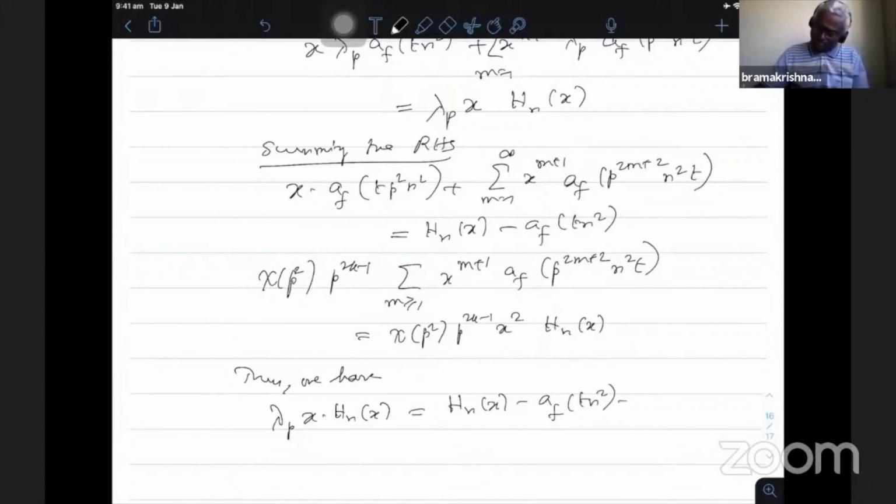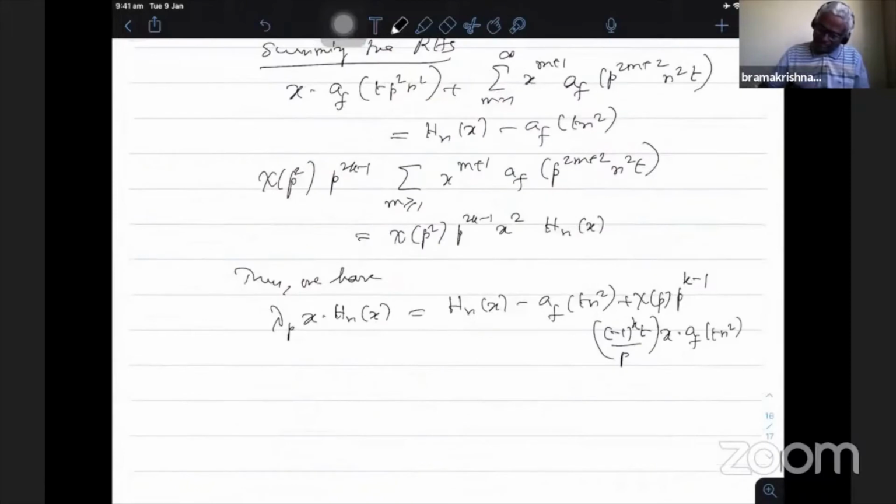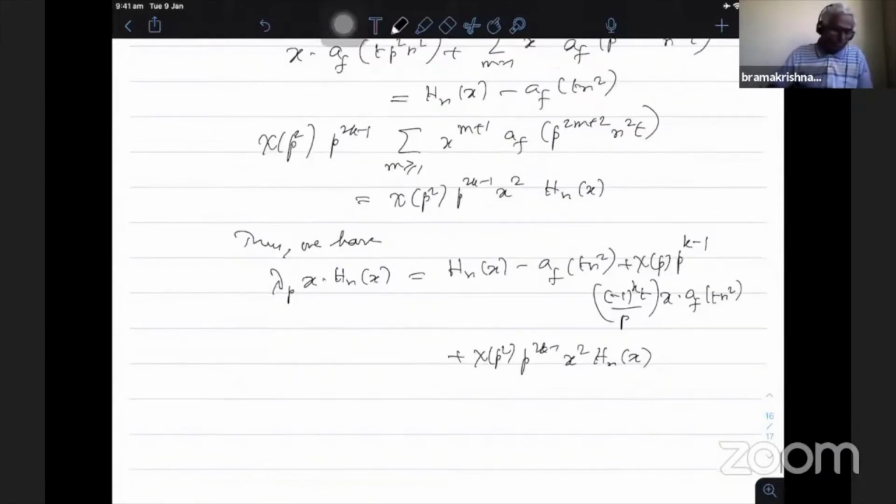So that is chi(p) p^(k-1) minus (-1)^k (t/p) times x times a_f(t n²). And lastly we have chi(p²) p^(2k-1) x² h_n(x). So we have a relation connecting h_n(x) and a_f(t n²). So now you can solve for h_n(x) from this.